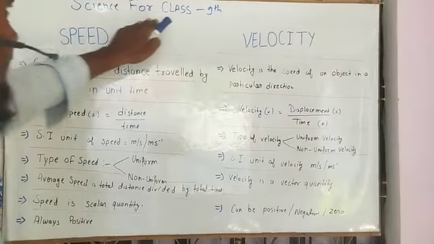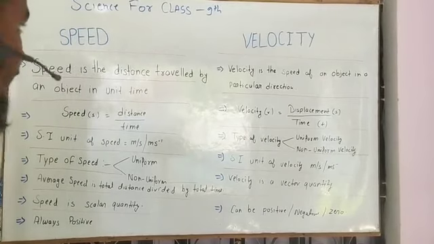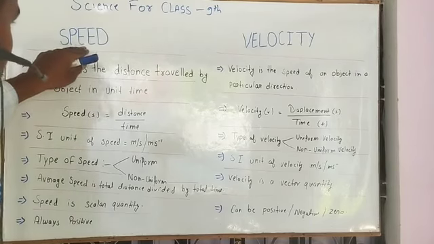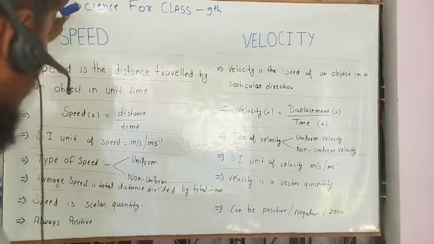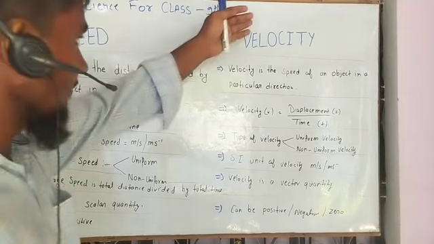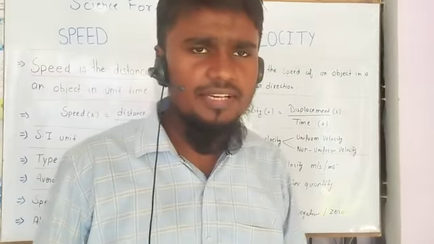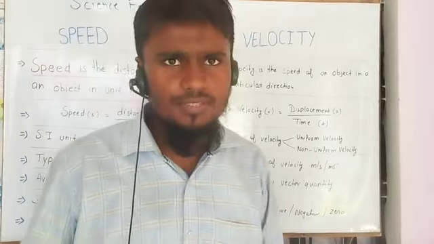Here we have written Science for Class 9. This is a topic from the chapter Motion, from the NCERT books of class 9th. We have picked the topic from the Motion chapter of class 9th. On the left side we have written speed, and on the right side we have written velocity. We will make the difference between velocity and speed very clear. You will never be confused if you watch this video fully.